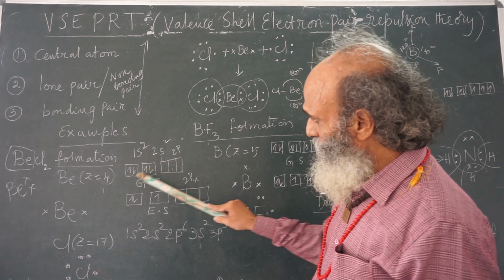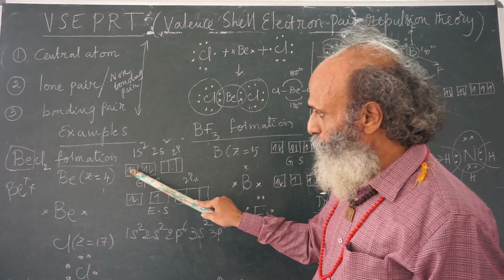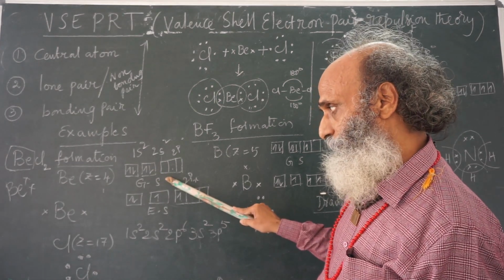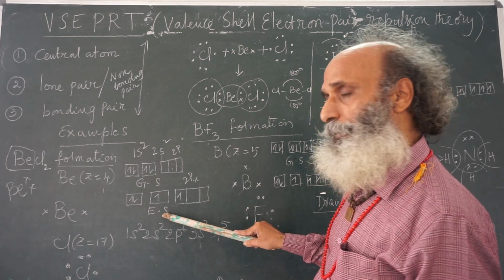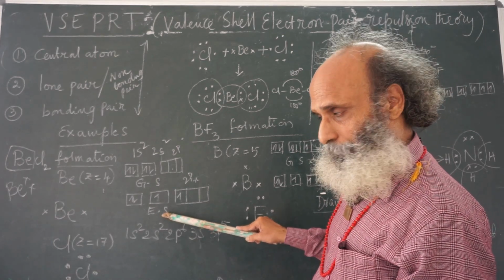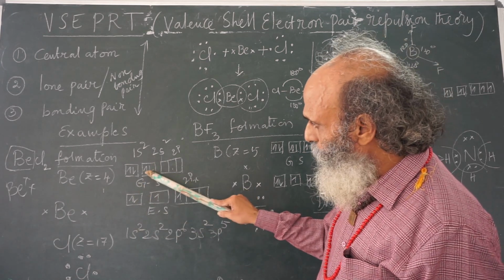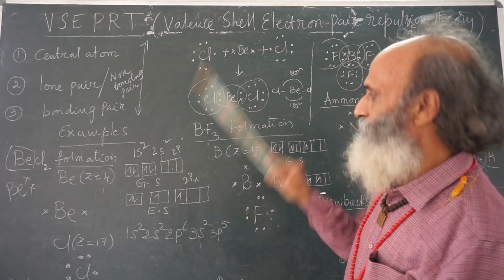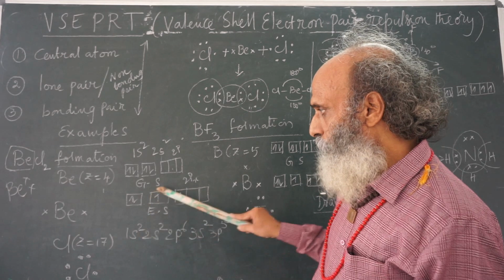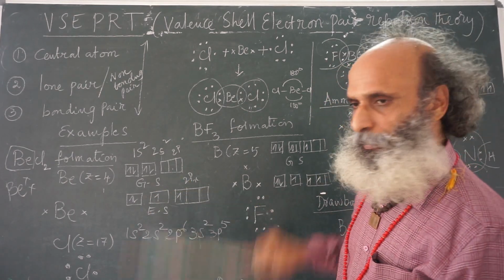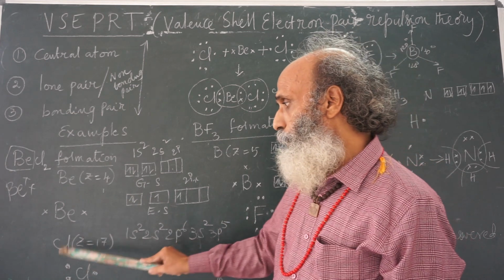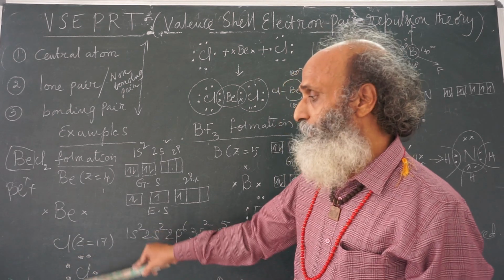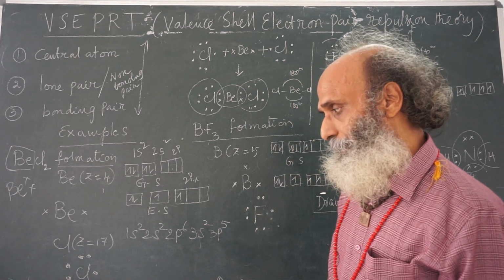Now, that means in the orbital diagram, we have 2 electrons in 1s and 2 electrons in 2s. This is called ground state configuration. In the excited state configuration, excited state means state ready for bonding, the 2s electron pair will decompose and 1 electron will enter into the 2px orbital. Now, beryllium has 2 unpaired electrons. Now chlorine atomic number is 17, so it has 7 electrons in the valence shell. This is the Lewis dot structure.